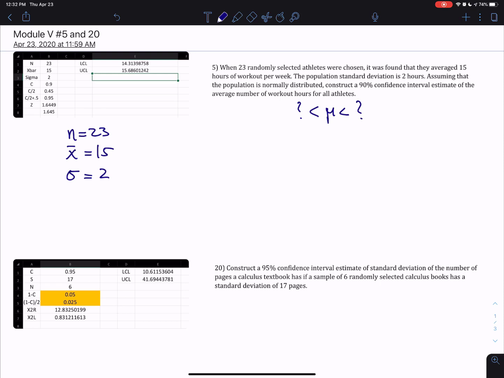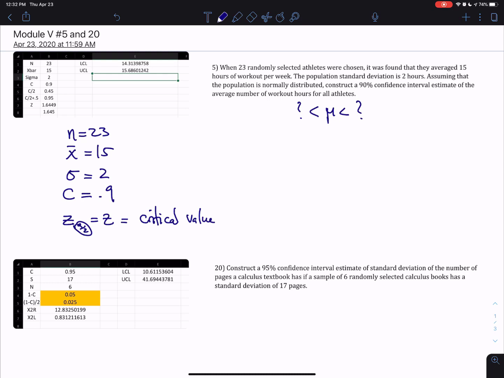To calculate the confidence limits, the lower and the upper, we're going to have to use the z formula or the z distribution to find the critical values, which is what they're called. And obviously the confidence level here is given to be 90%. We've been writing it as CL, but you could just use C for the confidence level, which is 90%. Now, if it's a z distribution, you all remember the z alpha over 2 value, and that's just the notation again, the same thing as the z value, known as the critical value here.